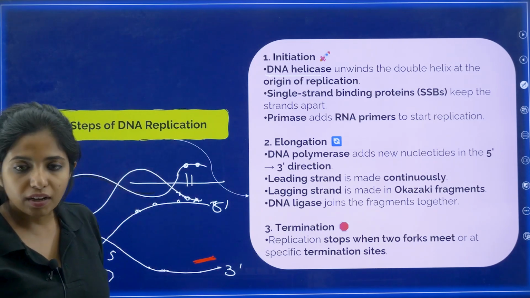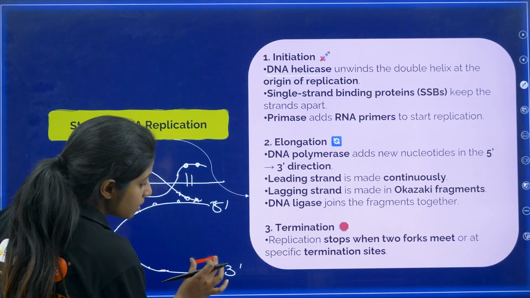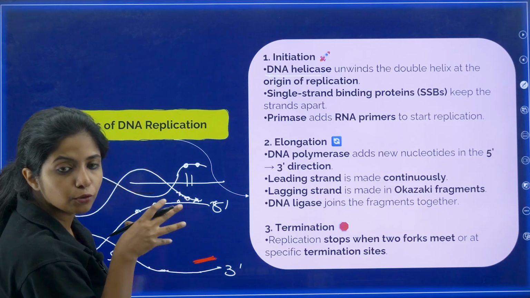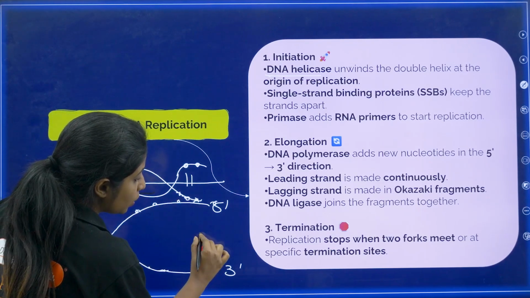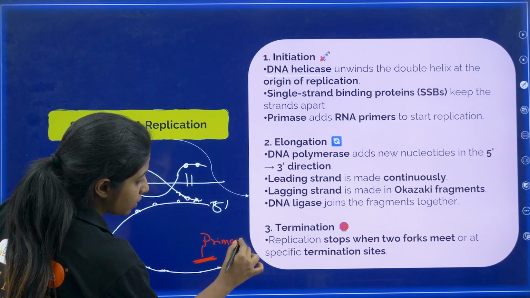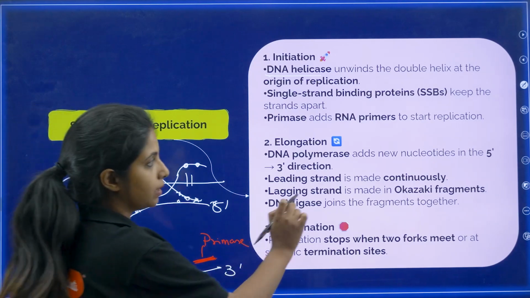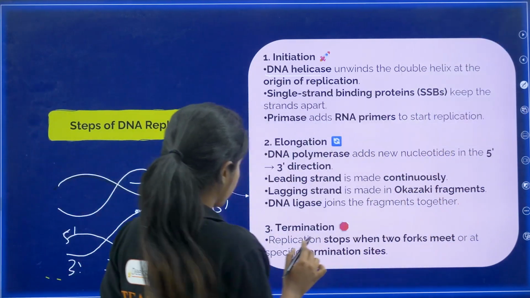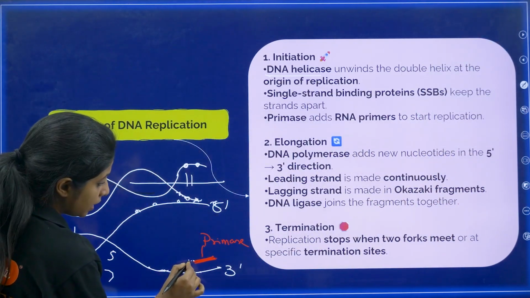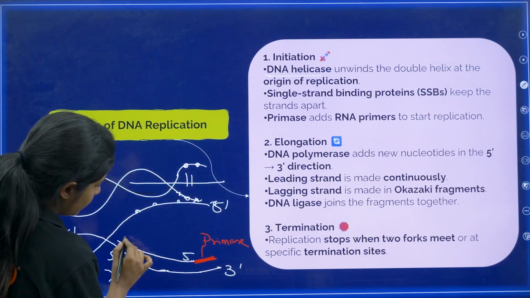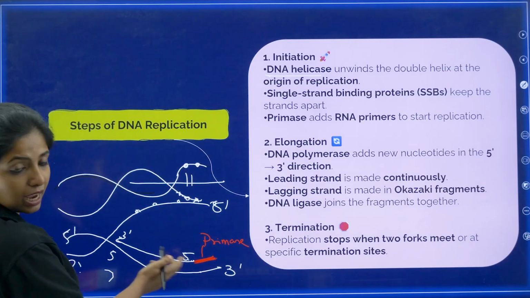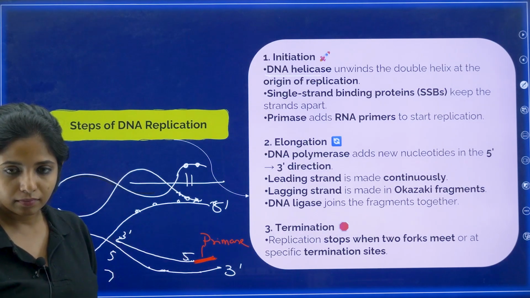And how do you get them? By adding primers. Primers are a group of nucleotides which you add with the help of an enzyme, primase. When primase makes the primer here, that's when DNA polymerase will synthesize in the 5' to 3' direction.